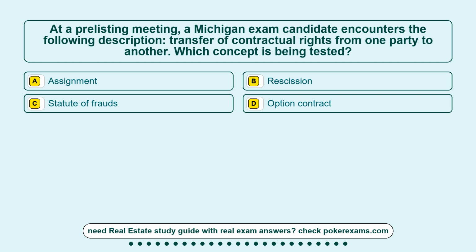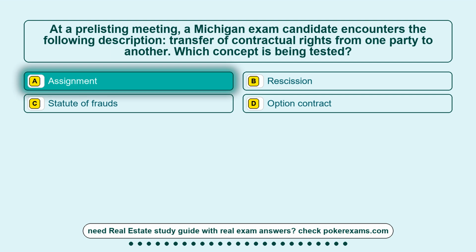Question 19. At a pre-listing meeting, a Michigan exam candidate encounters the following description: transfer of contractual rights from one party to another. Which concept is being tested? Option A, assignment. Option B, rescission. Option C, statute of frauds. Option D, option contract. The correct answer is option A, assignment.